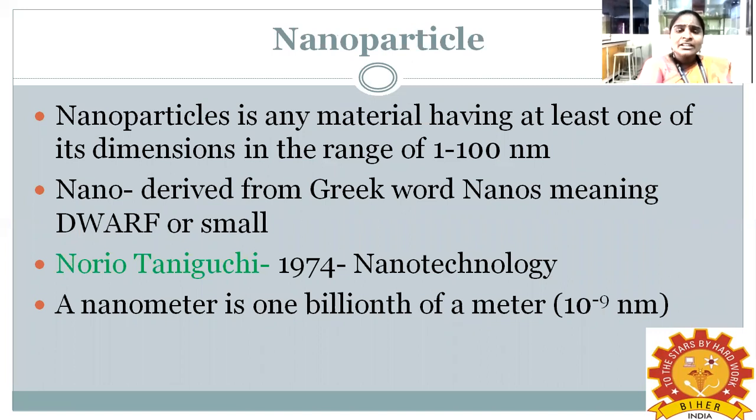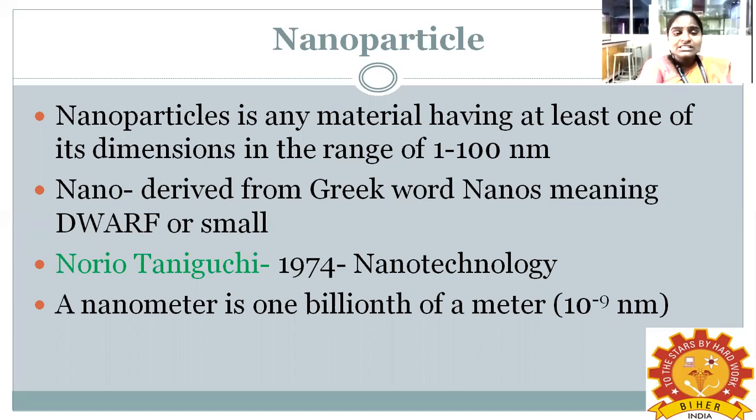Nanoparticles are very important in nanoscience, right? So now what is a nanoparticle? A nanoparticle is any material that has at least one of its dimensions in the range of 1 to 100 nanometer. So a nanoparticle should be in the range of 1 to 100 nanometer.